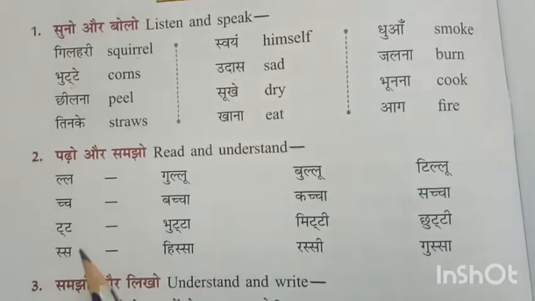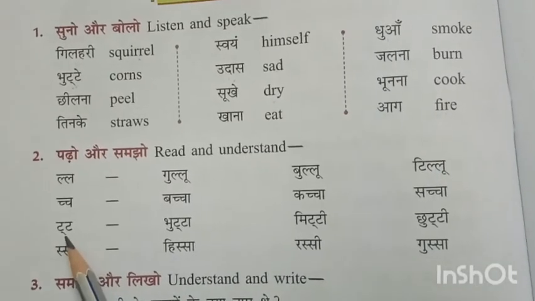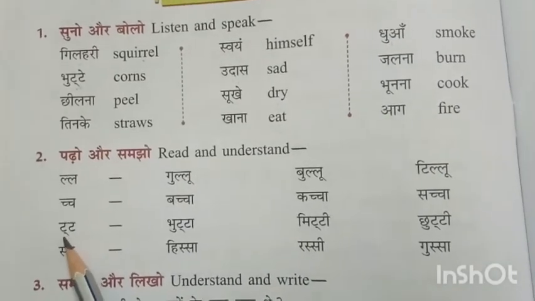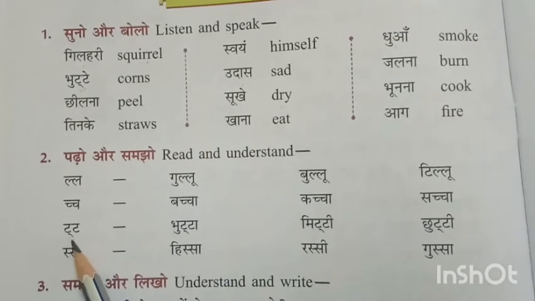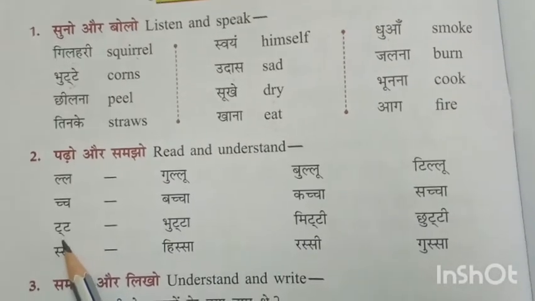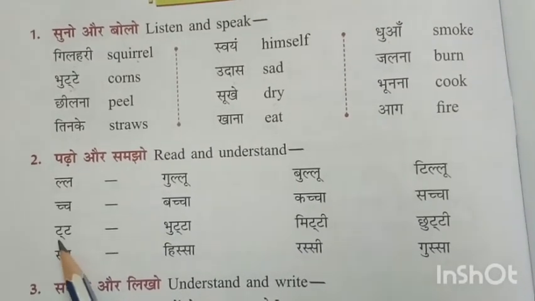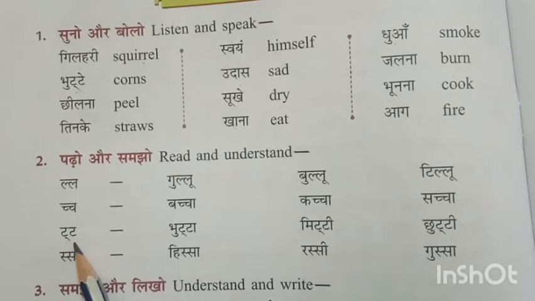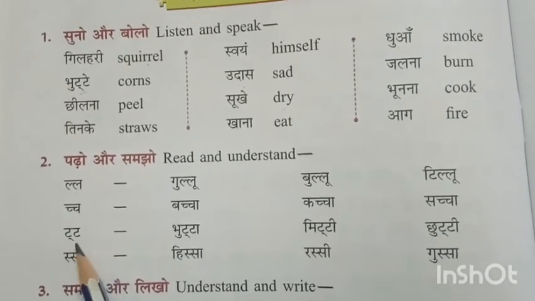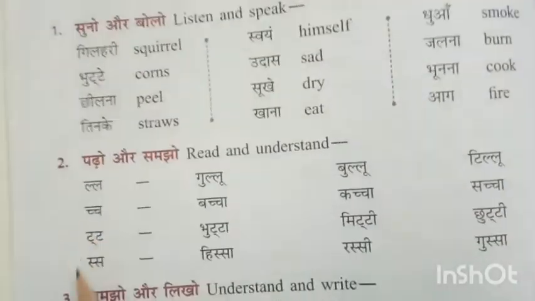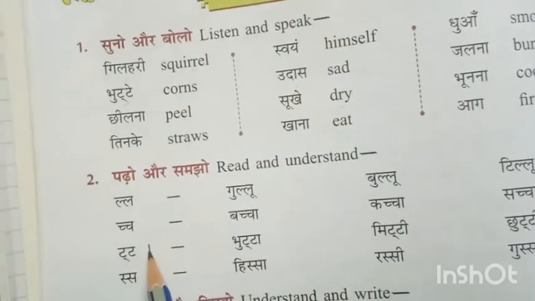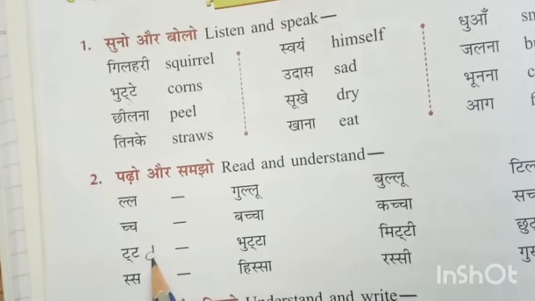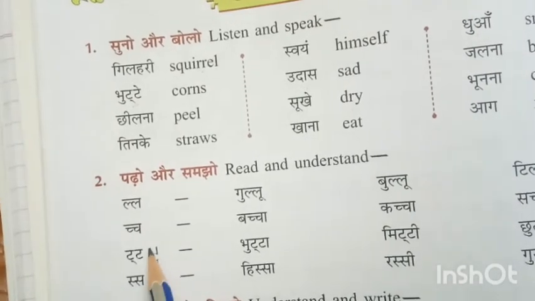Very good. Next. Again, you all know this half letter can be written by writing a stroke below. Yes or no? So this is half t and this is complete t. Understand? This letter can also be written like this, and below you can write like this also.